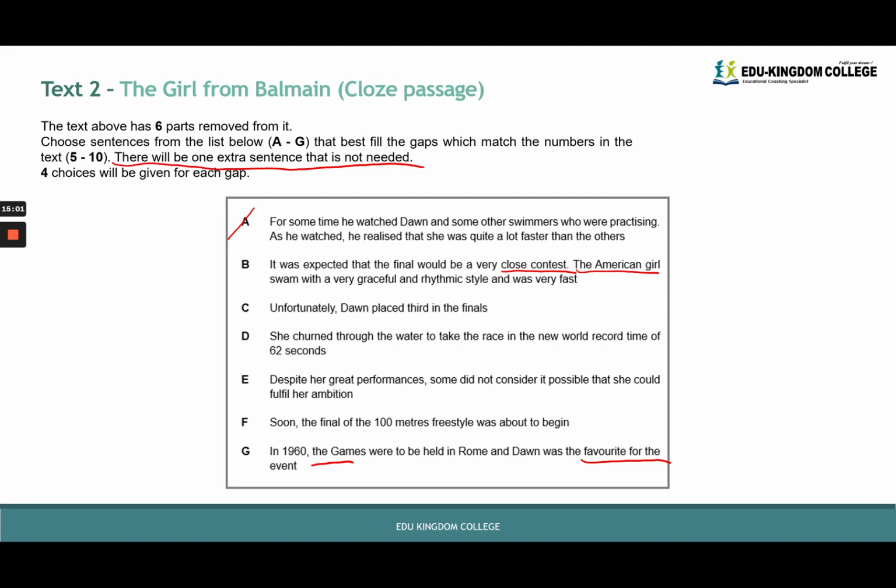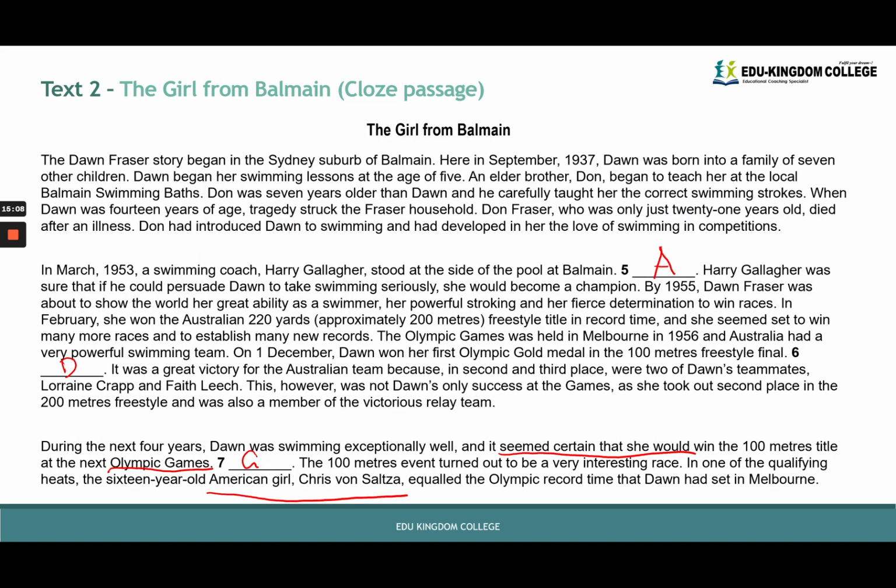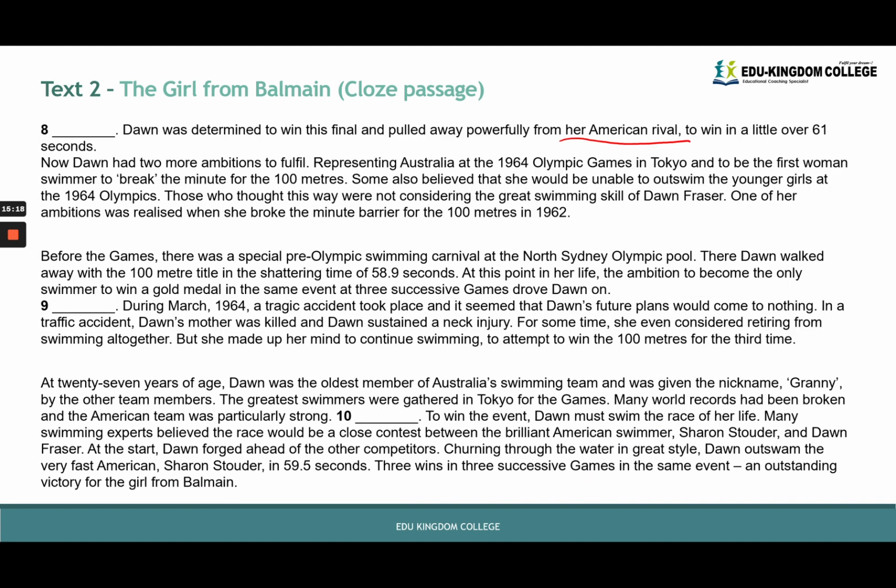So B seems to make sense. Just in case, we'll still try and substitute F. Soon the final of the 100 meters freestyle was about to begin. Let's try that. The 100 meters event turned out to be a very interesting race. In one of the qualifying heats, the 16-year-old American girl Chris Von Salter equaled the Olympic record time that Dawn had set in Melbourne. Soon the 100 meters event was about to begin. Dawn was determined to win this final and pulled away powerfully from her American rival.